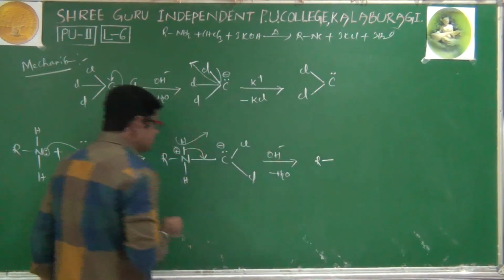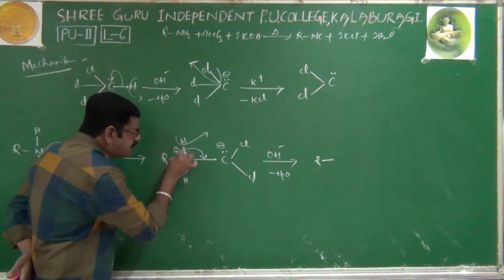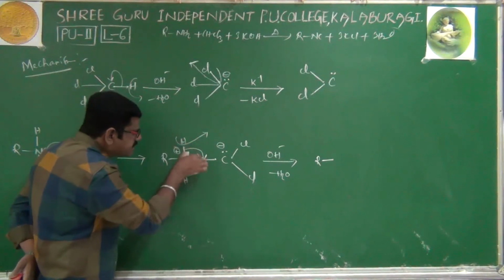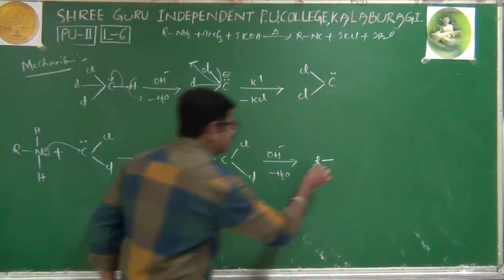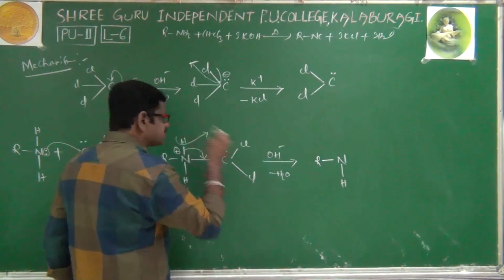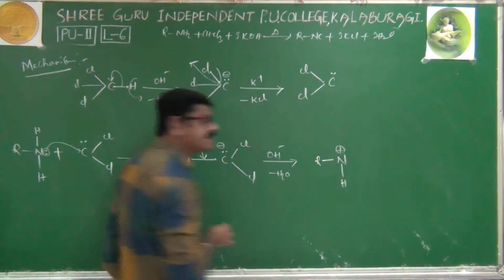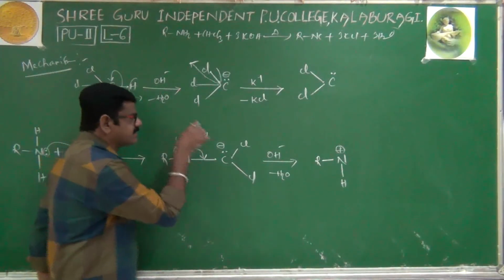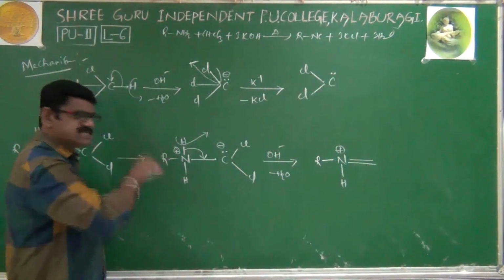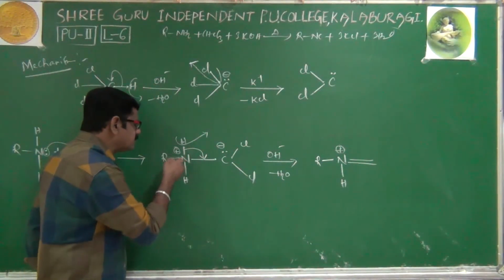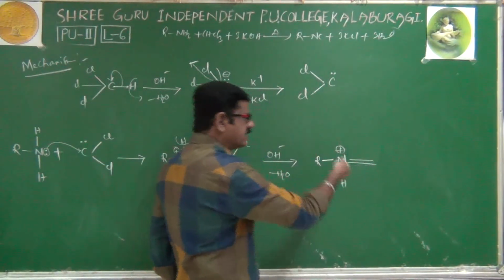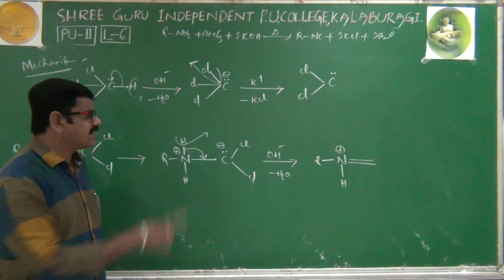Therefore, the obtained structure is, and here an important point, please try to understand. This bond is shifted from here to here. You get R, N, H, and the plus charge remains as it is. The plus charge is not nullified because the bond is just turning. It is the old bond, it is the new bond. Previously nitrogen was connected with 1, 2, 3, 4 bonds, and now also nitrogen is connected with 1, 2, 3, 4 bonds only. That's why the plus charge has not been removed.